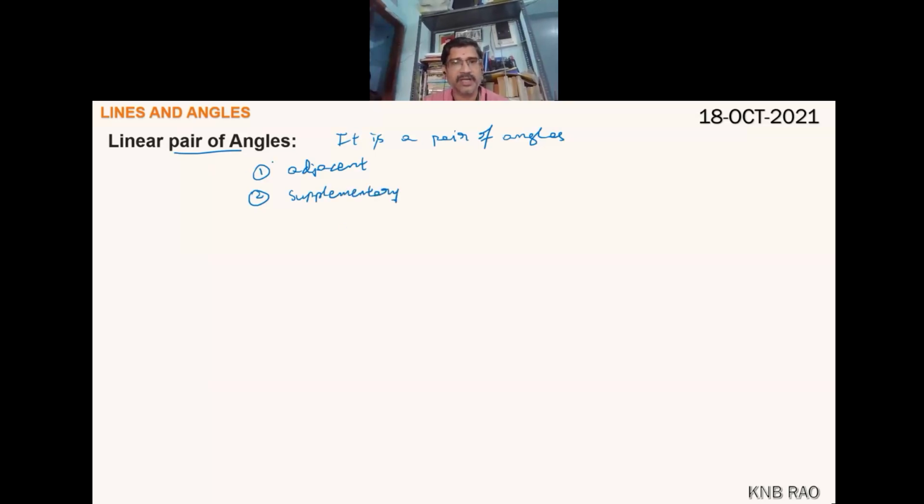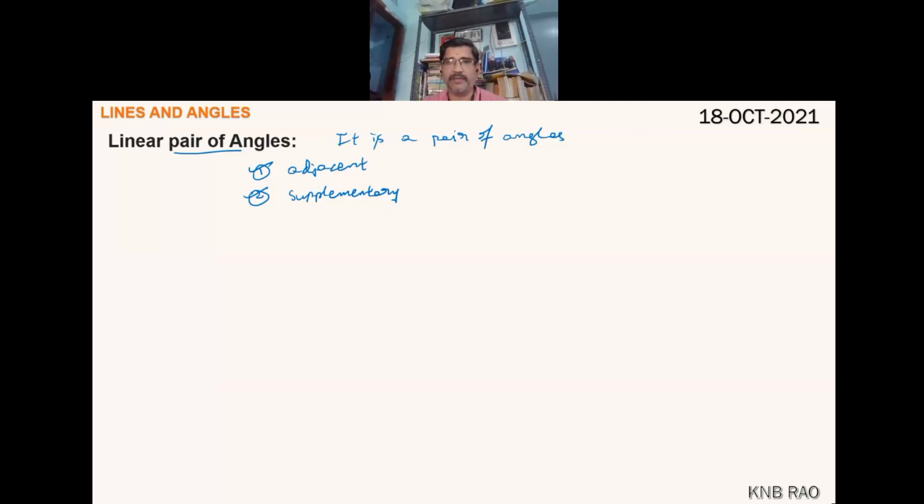If these two conditions are there, then that is called a linear pair. Linear pair is a pair of angles which are adjacent angles and whose sum is 180 degrees, or which are supplementary, we say.